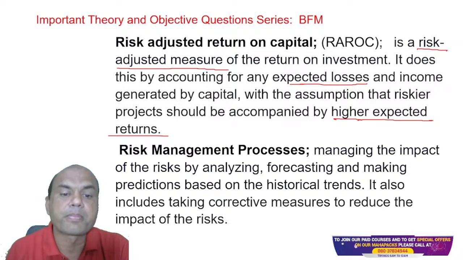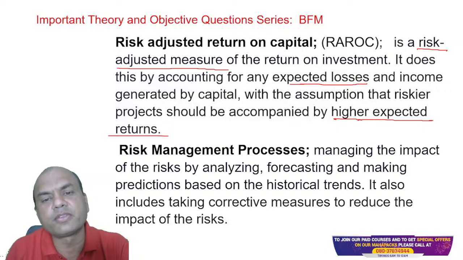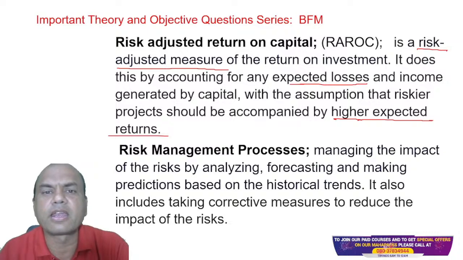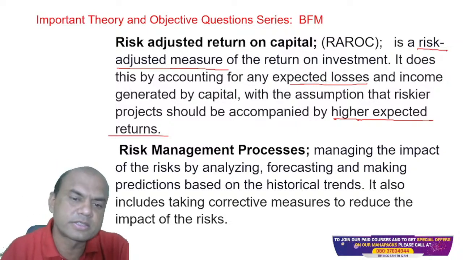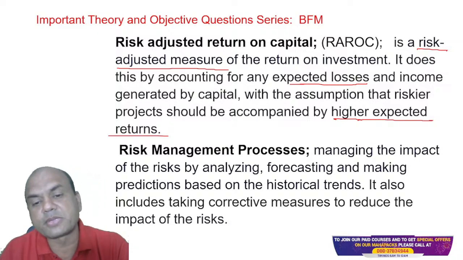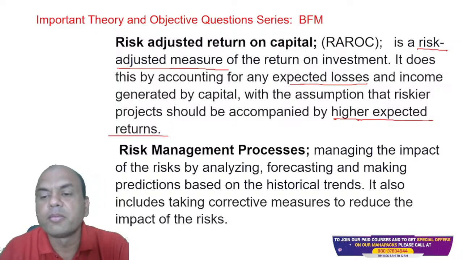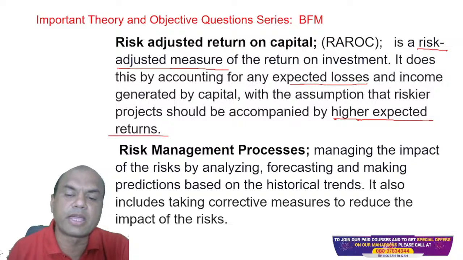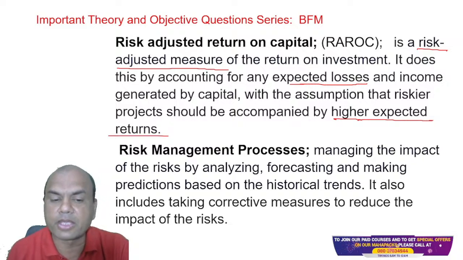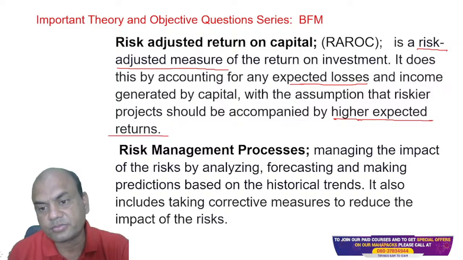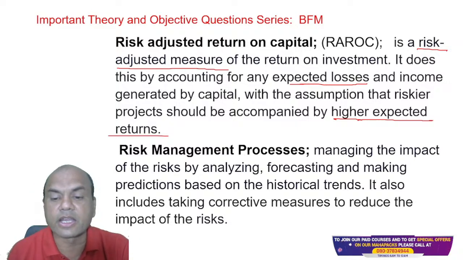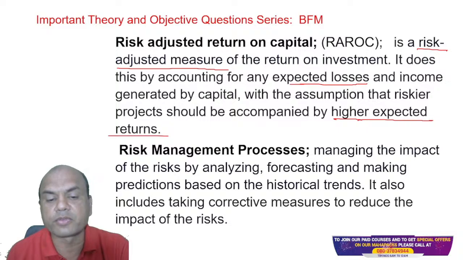Same example. Suppose I am investing in FD or in mutual fund. So definitely I'll expect higher returns on the mutual funds, right? Whereas in FD I'll be expecting lower returns. Risk management process means what? Managing the impact of the risk by analyzing, forecasting, and making predictions based on the historical trends. It also includes taking corrective measures to reduce the impact of the risk.